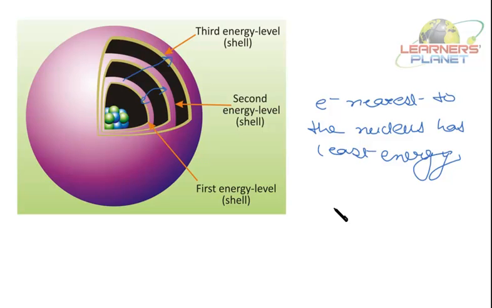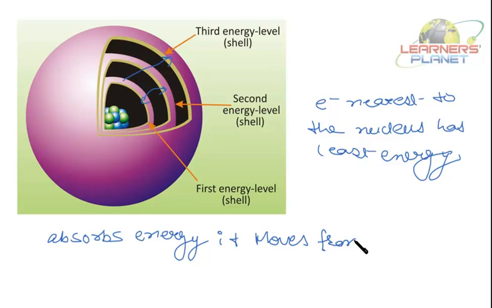Energy of electrons. Now when the electron is moving from a lower energy level to a higher energy level, how can it move? So when an electron absorbs energy, it moves from a lower energy level to a higher one.